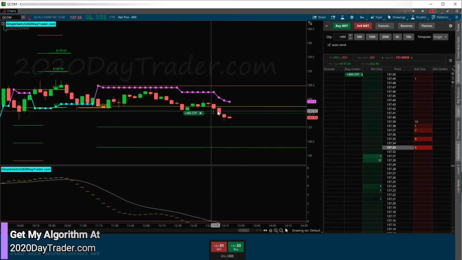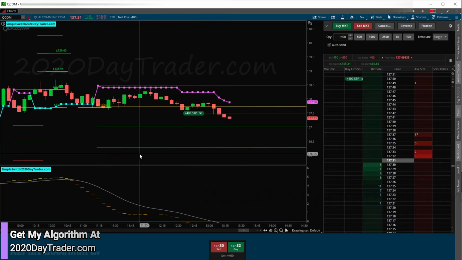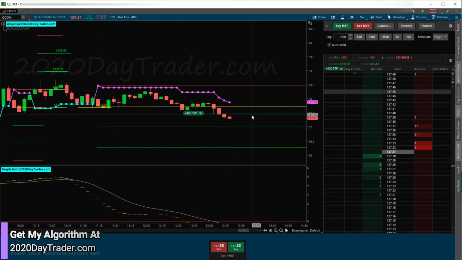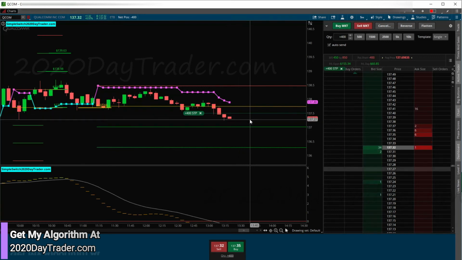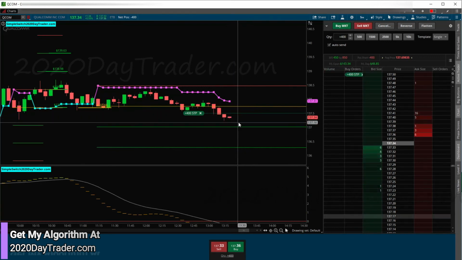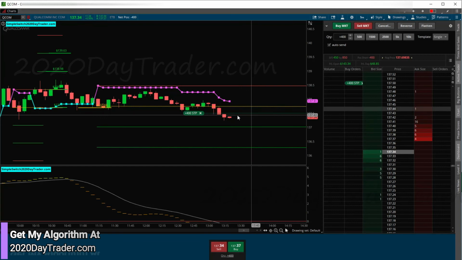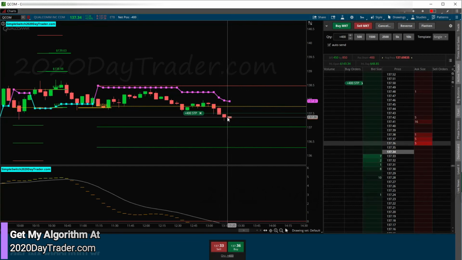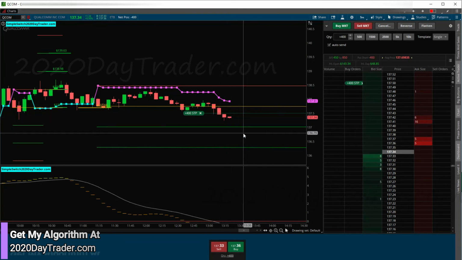All right, so we got this candle closed red. Now basically I'm going to leave my stop here, and I'm going to wait for a green candle to close above a red candle. When we get a green candle close above a red candle, then we'll be moving our stop to the next location. So when that happens, I'll explain it to you more.